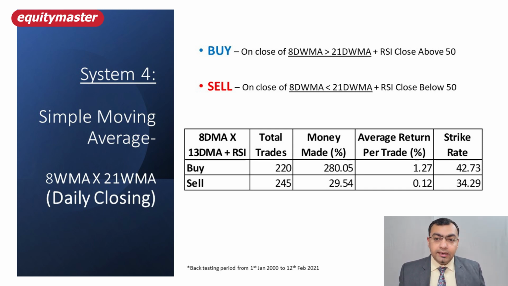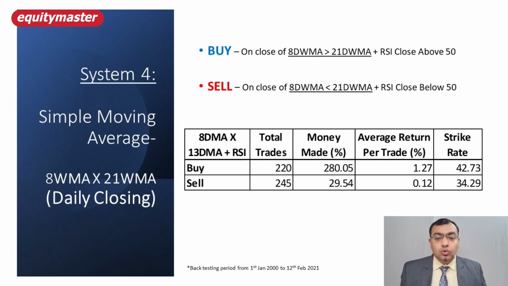Now if you look at it, 220 trades, 280% of those, 1.27% returns on Nifty per trade, and strike rate has slightly gone down. But if you look at the returns, yes, it is giving amazing returns, 1.27% per trade. On the sell side, which was negative, I am getting a positive number, 245 trades, around 30% returns on Nifty, and 0.12% average with strike rate of around 34%.